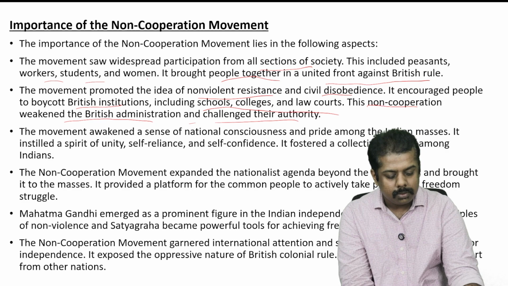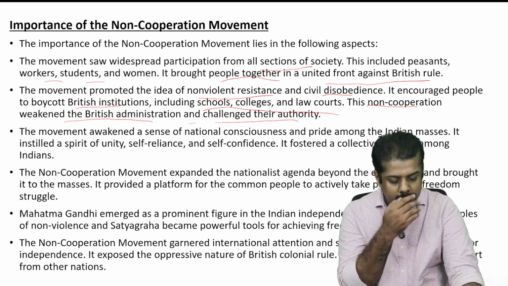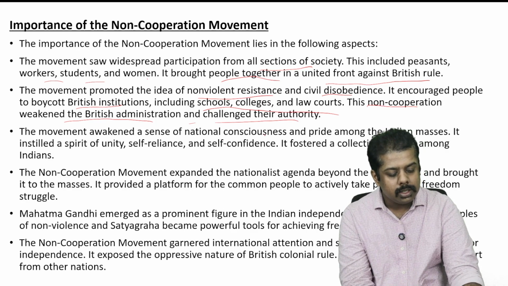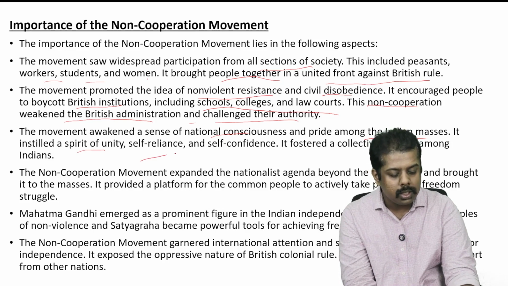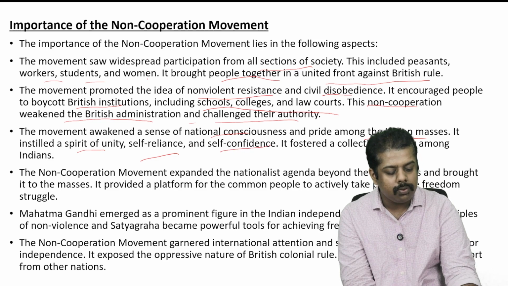Okay. Now moving on, the movement also awakened the sense of national conscience and pride among the Indian masses. It also instilled the spirit of unity, self-reliance, and self-confidence. It fostered a collective identity among Indians.